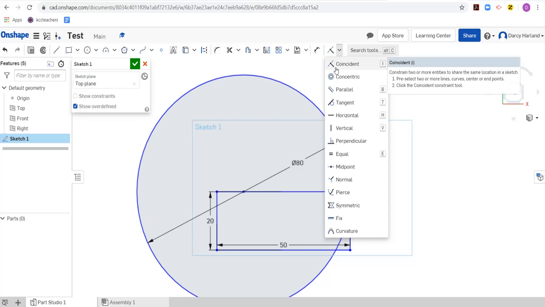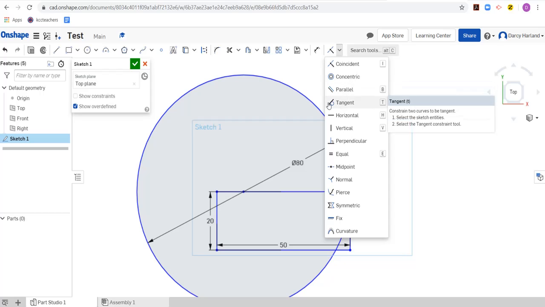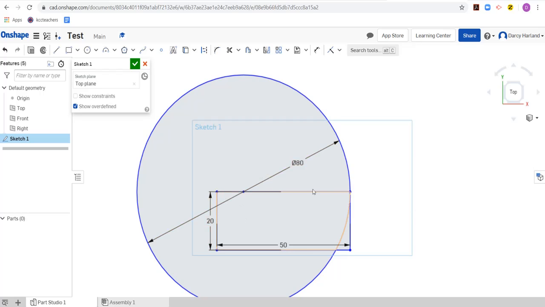So this point here is the coincident one, concentric, parallel, tangent. So there'd be a line with the circle that are tangent there. Vertical, horizontal, perpendicular. All those lines actually mean different things here, but often we don't really need to worry about what they are. You can really just click on them at random and delete some of the sizes.